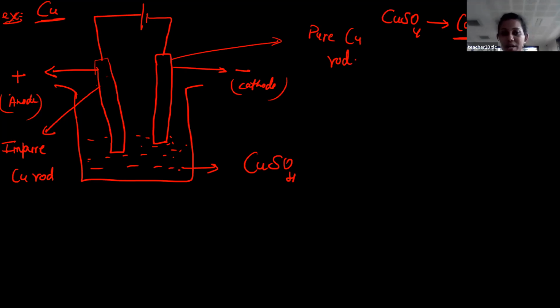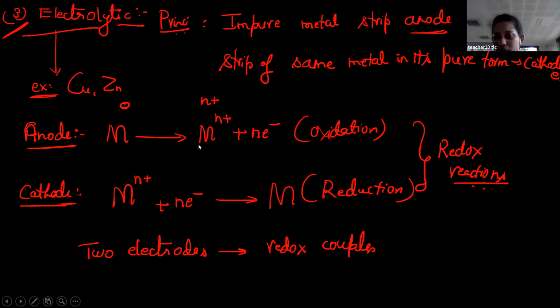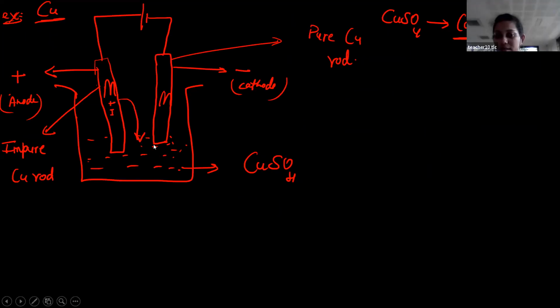Students, here impurity is there, metal is there, as well as a small amount of impurity. Here only metal is there. So here something will fall here. So what is that actually? Is this impurity or else metal? Metal or else impurity? You just concentrate on the reaction here. Yes, what is this? Can you tell me? Yes, Anika, tell me. Is this metal or else impurity?